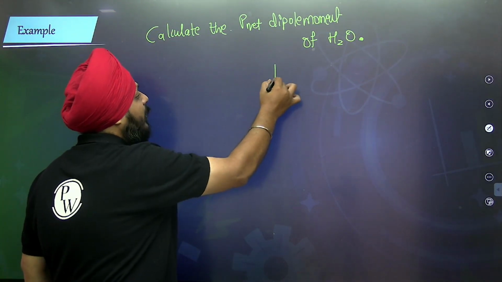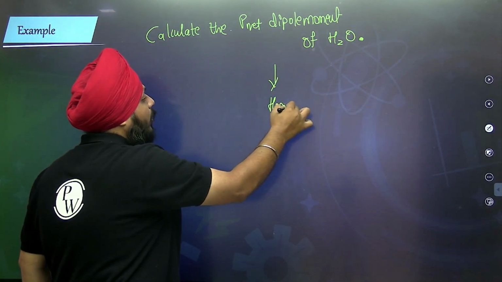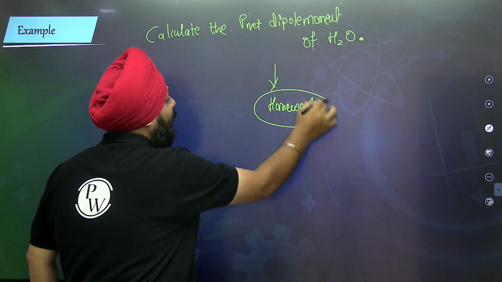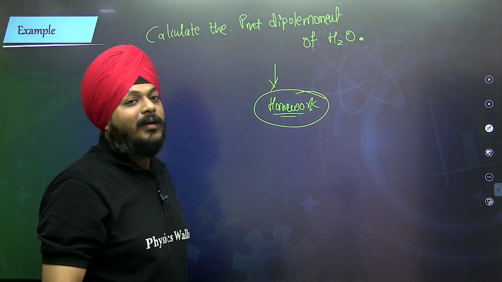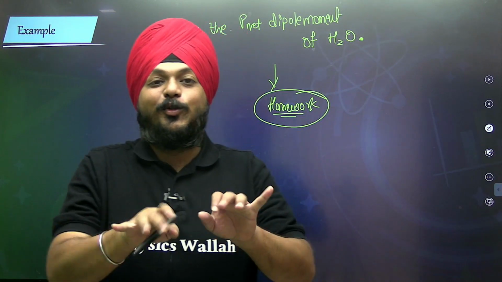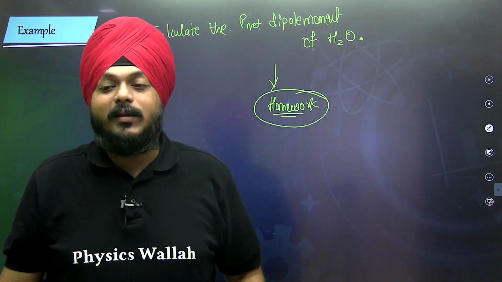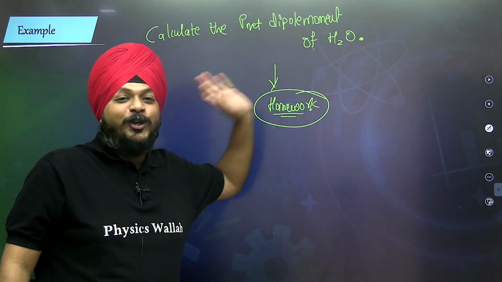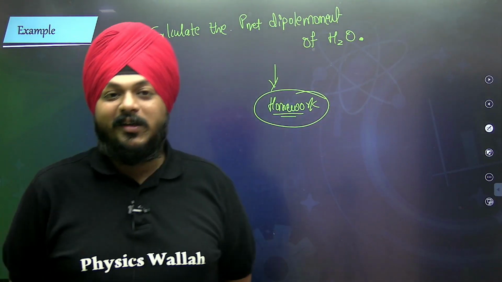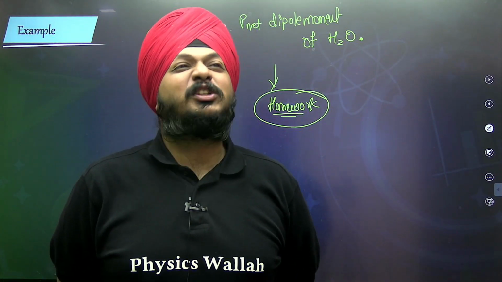Guys, this is a homework for you all. Some students are going to search on Google for the value of the net dipole moment of H2O and write up the first answer.